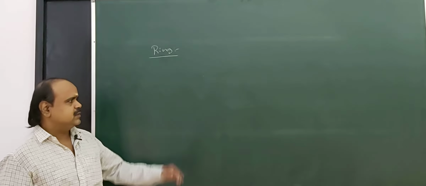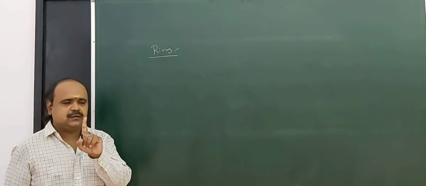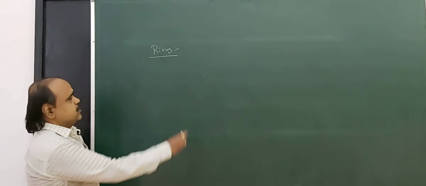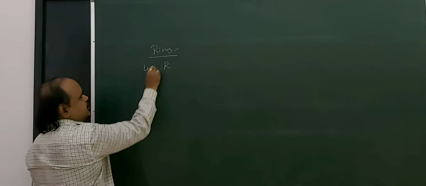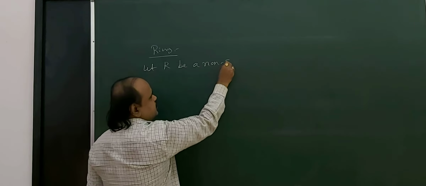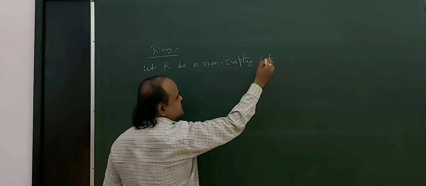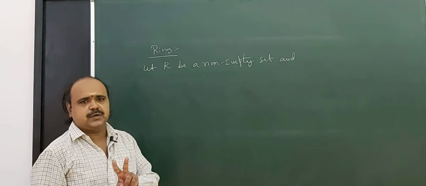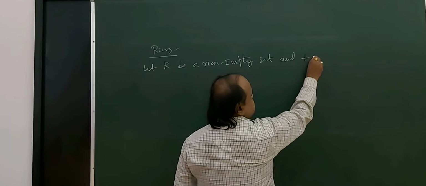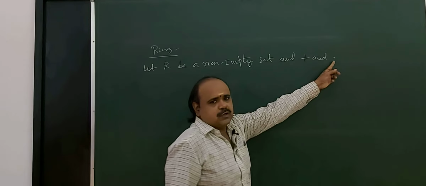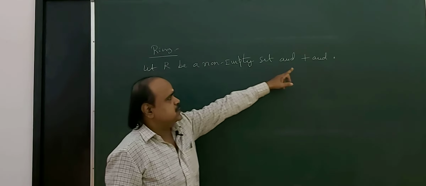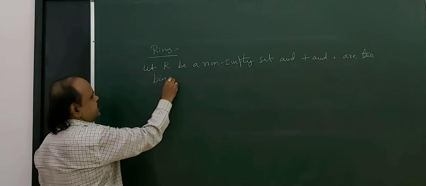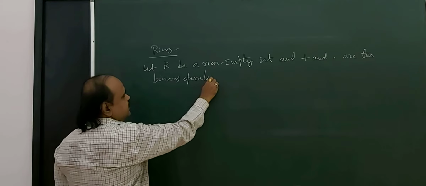If we observe the definition of a group, we use only one binary operation at a time, whereas in the definition of a ring, let capital R be a non-empty set, and here we apply two binary operations at a time, that are plus and dot. Here we use dot as a product.